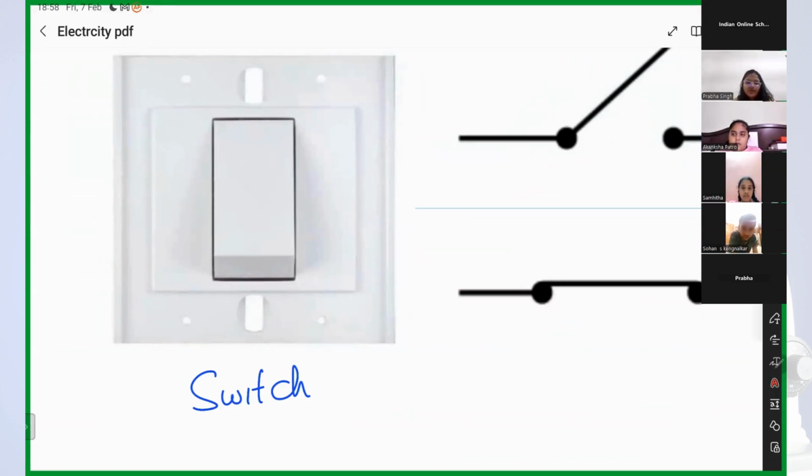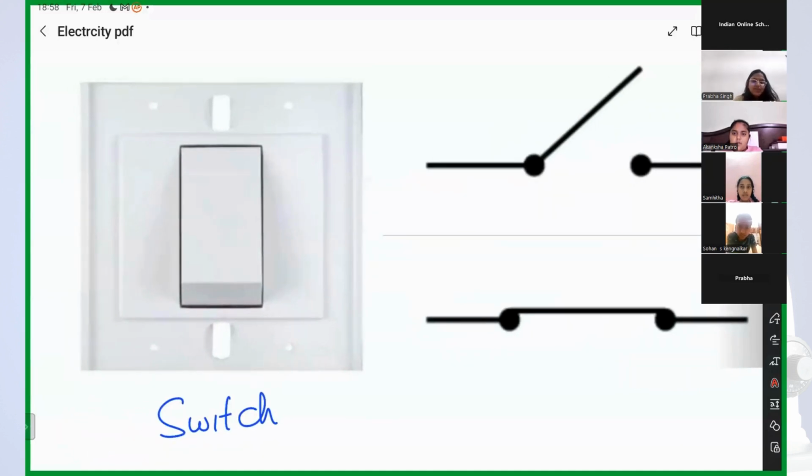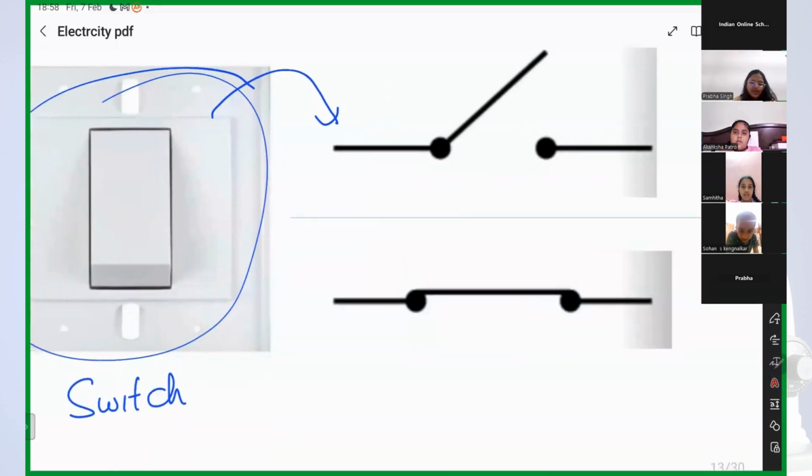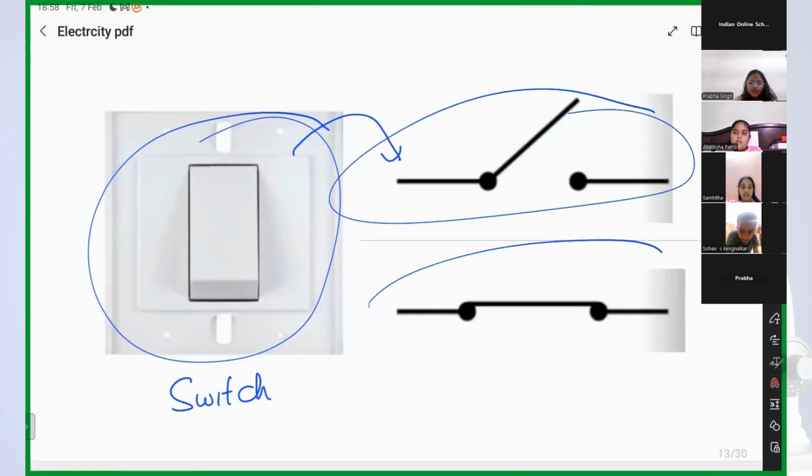Switch. Every time you switch, you can't draw this button. You can't draw this, right? So the symbol for switch is this or this. Got it, guys? Right?